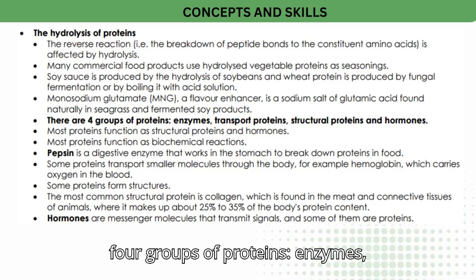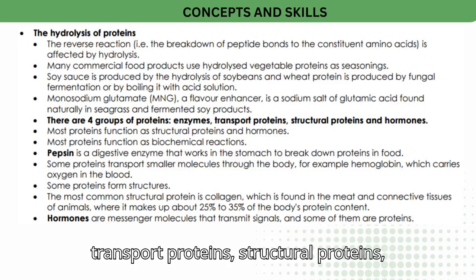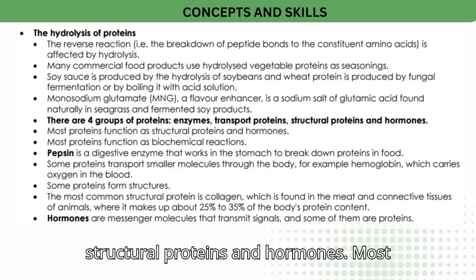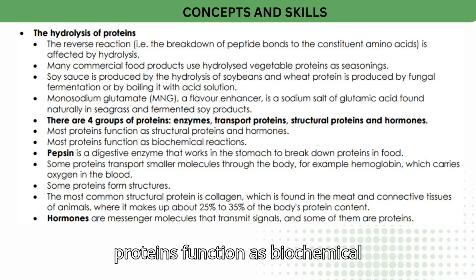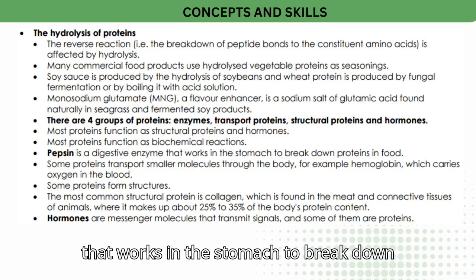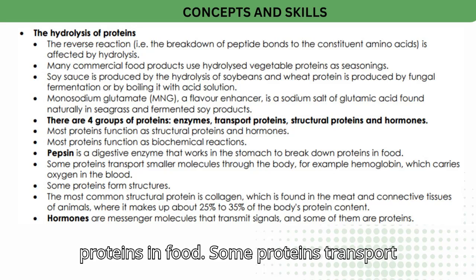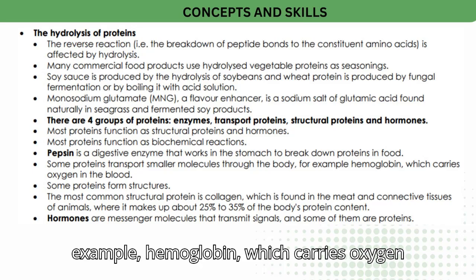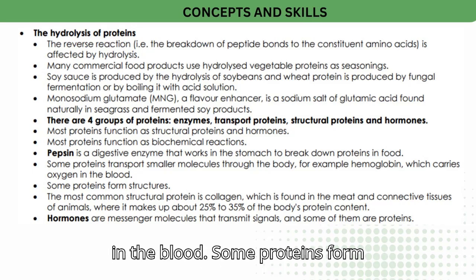There are 4 groups of proteins: enzymes, transport proteins, structural proteins, and hormones. Most proteins function as enzymes in biochemical reactions. Pepsin is a digestive enzyme that works in the stomach to break down proteins in food. Some proteins transport smaller molecules through the body, for example hemoglobin, which carries oxygen in the blood.